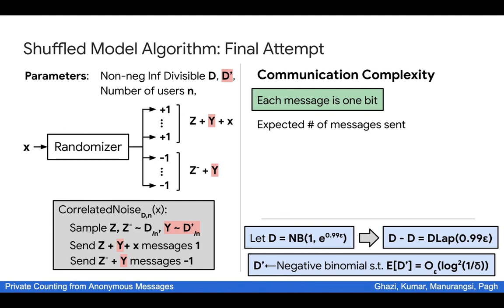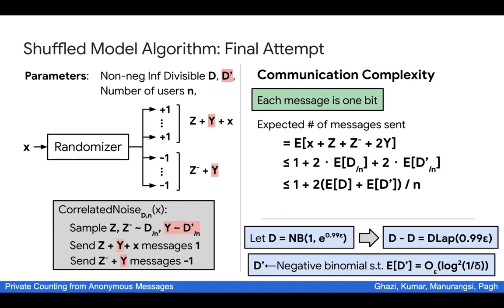So this number is exactly equal to the expectation of x plus z plus c minus plus 2 times y. Now, x is either 0 or 1, so the first term is at most 1. The expectation of both z and c minus is equal to the expectation of d divided by n, whereas the expectation of y is equal to the expectation of d prime divided by n. Now we can simplify this further because the expectation of d divided by n is just equal to the expectation of d before the division and then divided by n. And the same goes with d prime, so we get this simplified term here.